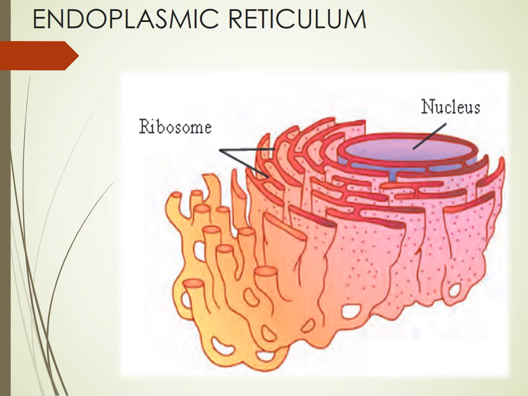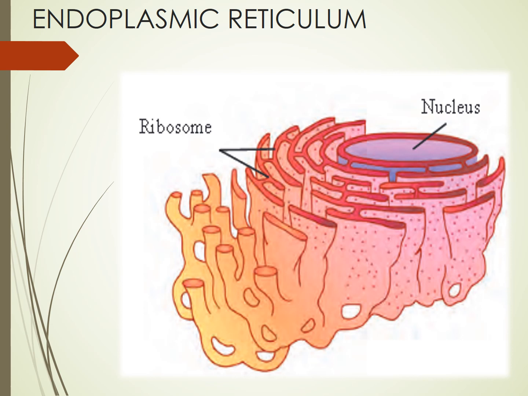Now if you closely look at it, you will see that the pink colored endoplasmic reticulum has small spots on it. Okay, and the slightly orange colored endoplasmic reticulum towards the left does not have spots on it. So endoplasmic reticulum is basically divided into two.